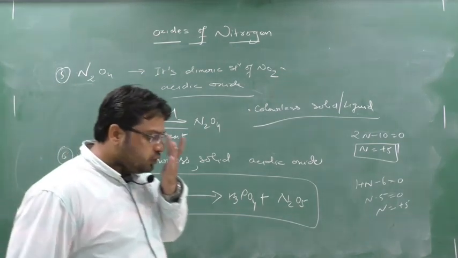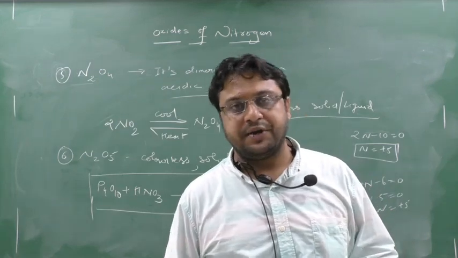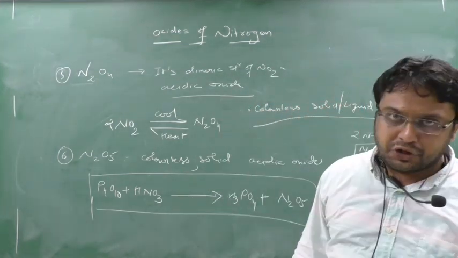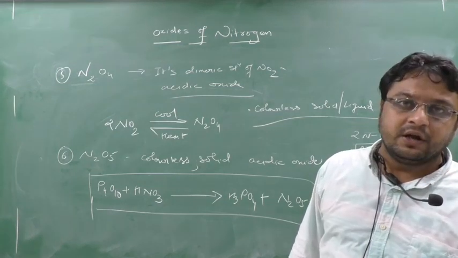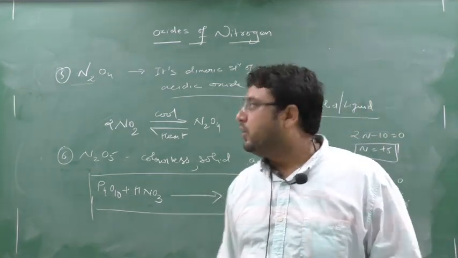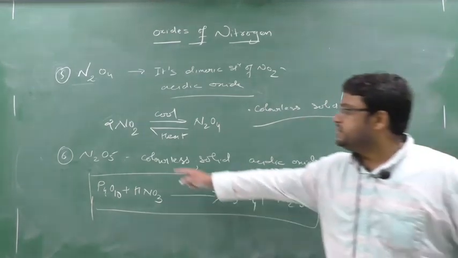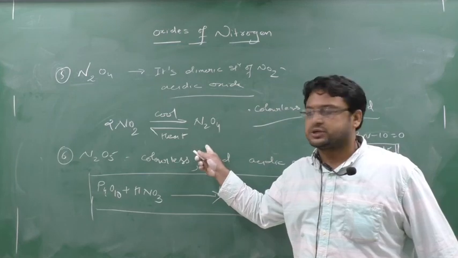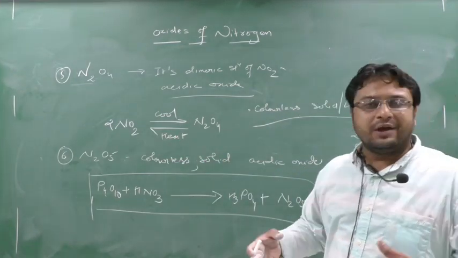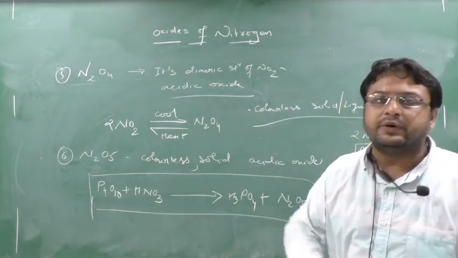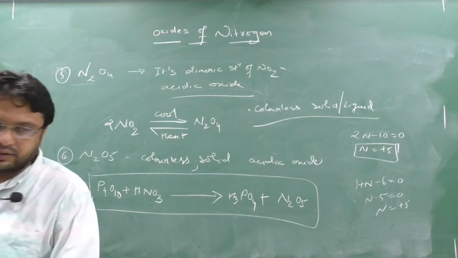Clear? So I hope you remember all these oxides. You have to remember these 6 oxides. These are very important, and their preparation also is important. The blue color solid you have to remember, which are acidic, which are neutral, you have to remember. Okay. And if you have any other doubt in the preparation, you can ask me. Please remember that N2O4 is a dimeric structure of NO2. NO2 when it is cooled will combine to form N2O4, and when N2O4 is heated, it will release 2NO2. So in this way you have to remember the reaction. Thank you.